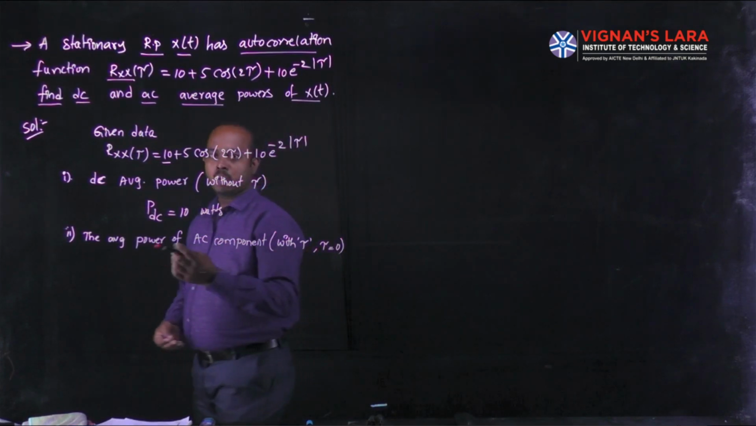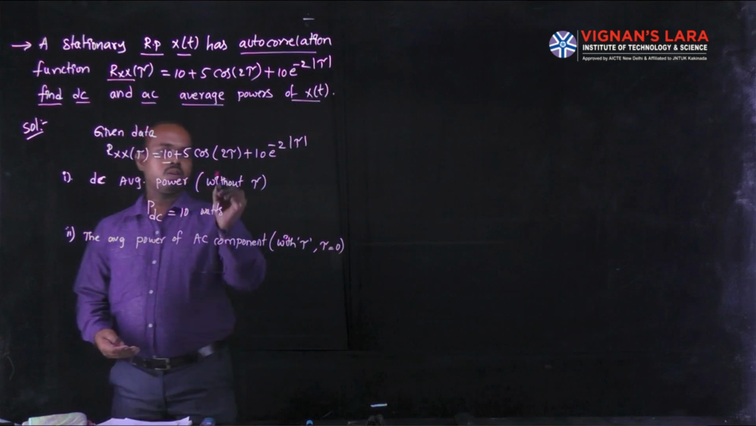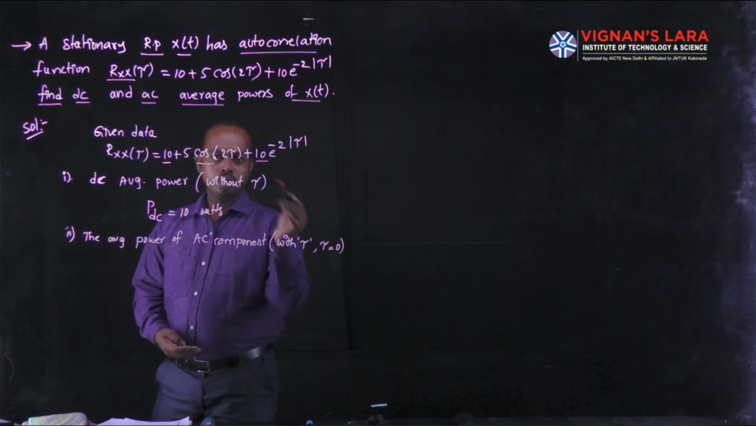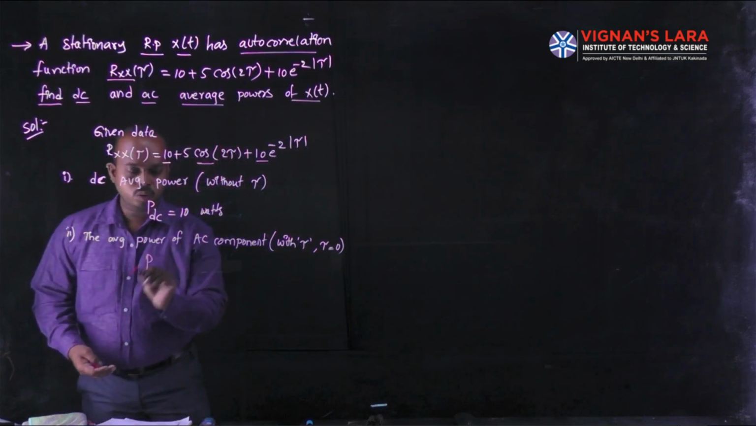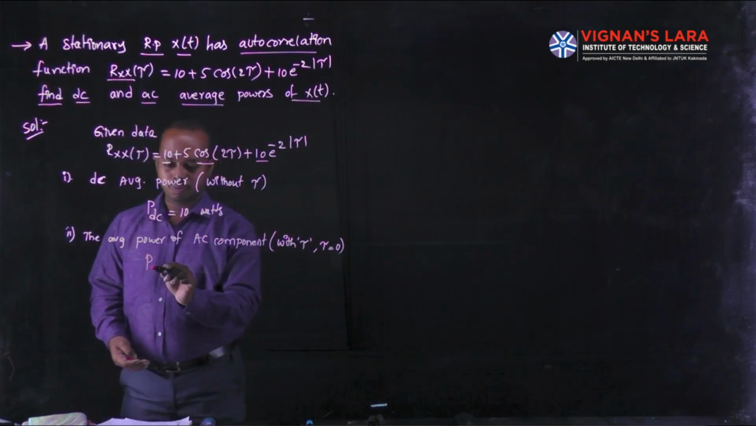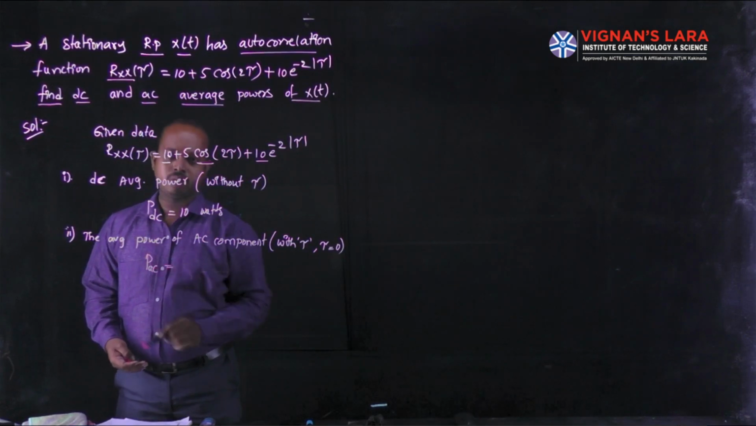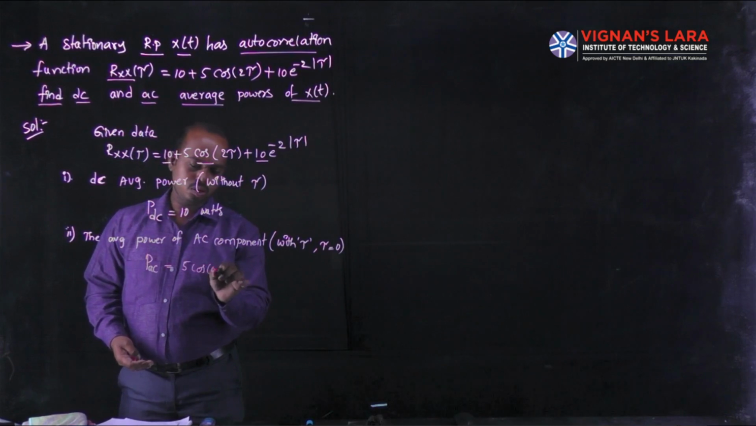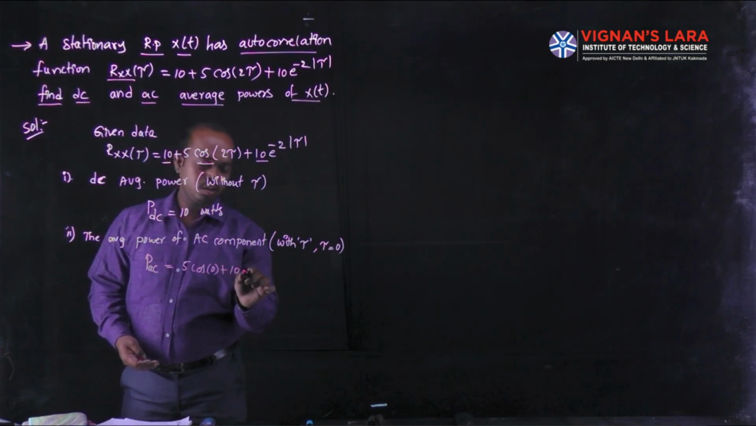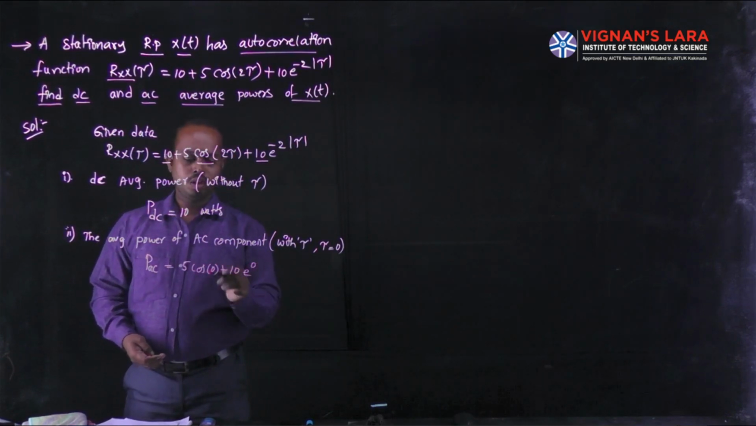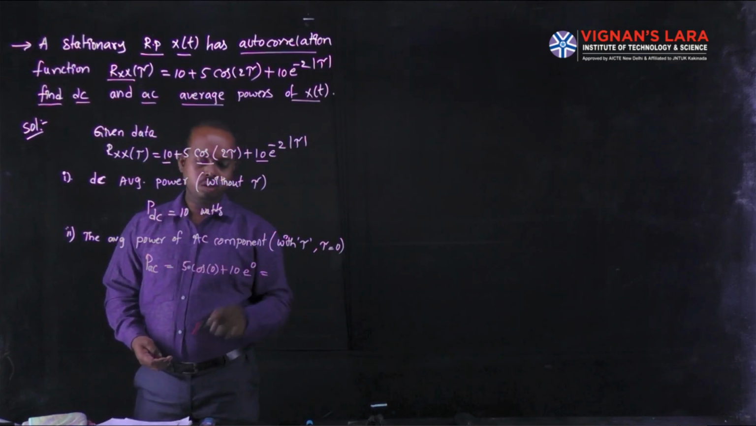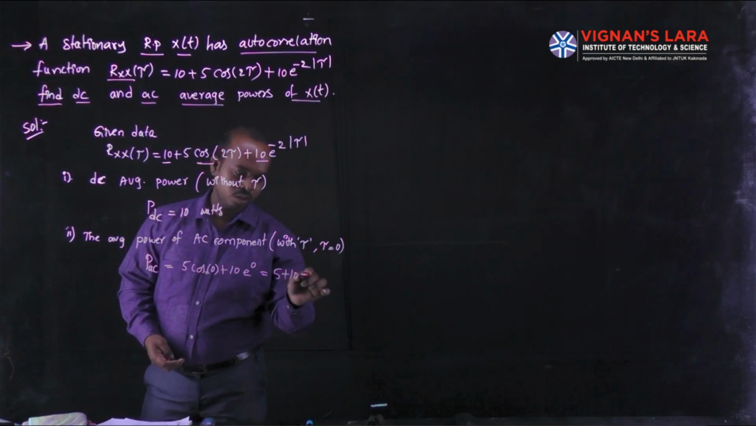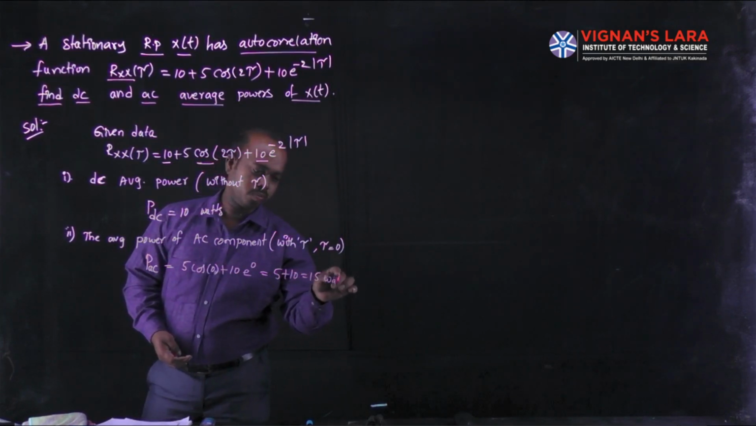In your autocorrelation function, the tau terms are here one term and here another term. In those terms, we have to replace tau with 0. That is indicating the AC power. The AC power is equal to 5 cos of 0 plus 10 e power 0. Cos of 0 is 1 and e power 0 is also 1. The value is 5 plus 10, totally 15 watts.